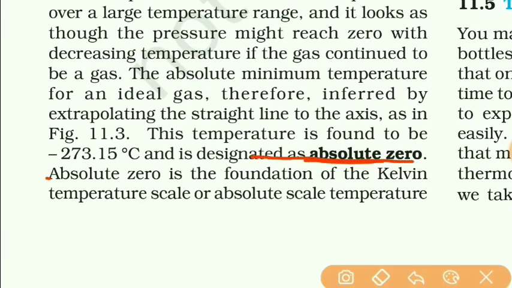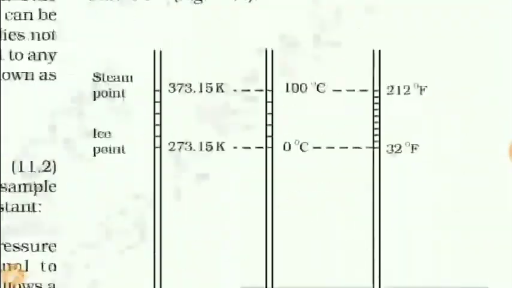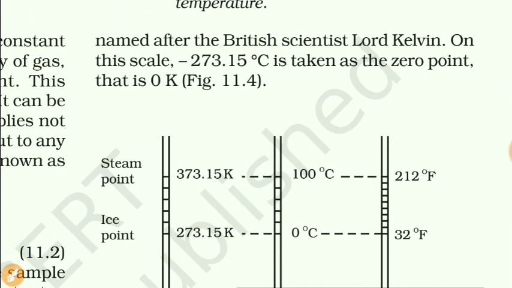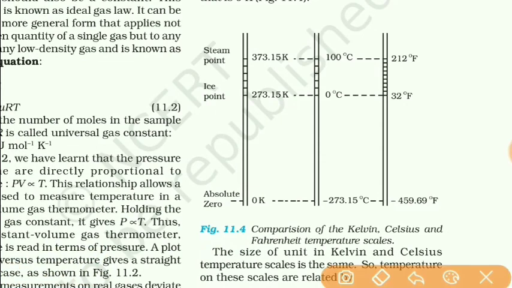So students, absolute zero is the foundation of the Kelvin temperature scale, named after the British scientist Lord Kelvin. Now here in this figure, three scales, Kelvin scale, Celsius scale and Fahrenheit scale are shown.